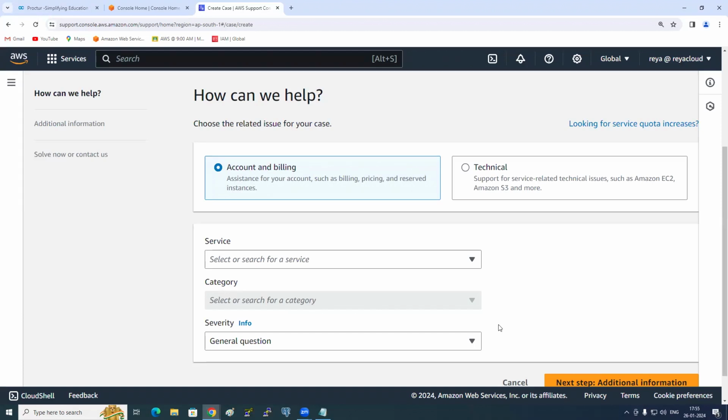And let's say all of a sudden you lost the MFA. Where did you configure the MFA? On your phone, no? On which app? Google Authenticator, no? Let's say you have uninstalled Google Authenticator. Can you log into the AWS console? Where are the codes? You have deleted them. So can you log in? No, you need to create a case with AWS saying that, Babu, I lost my phone or I deleted it, I am not able to log into the console. So for this kind of general issue, if you want to create a case, you can create a case here. Okay.